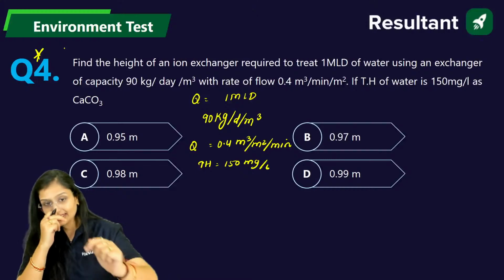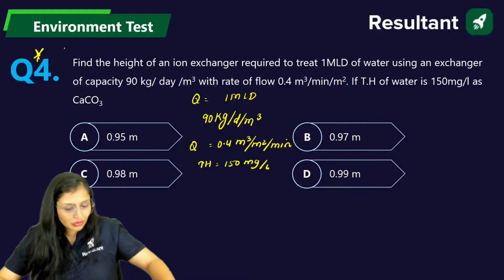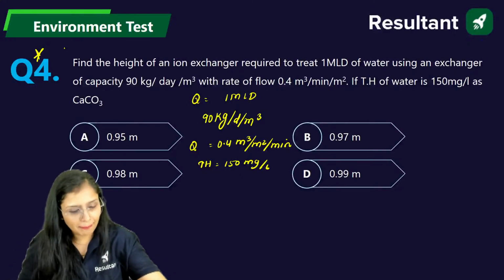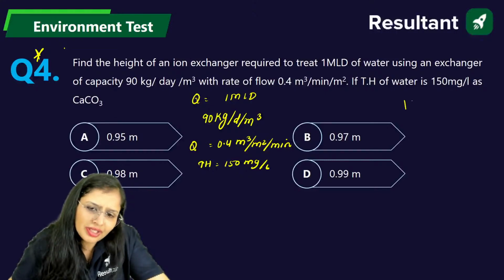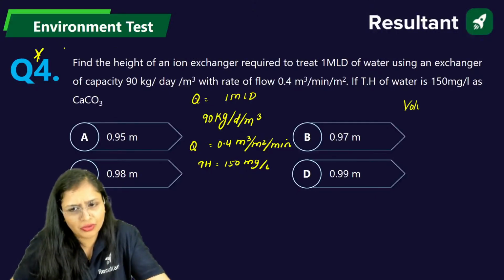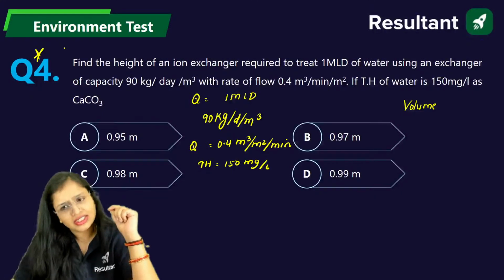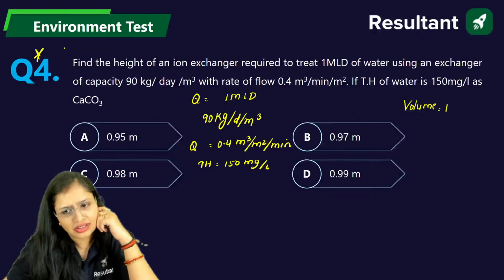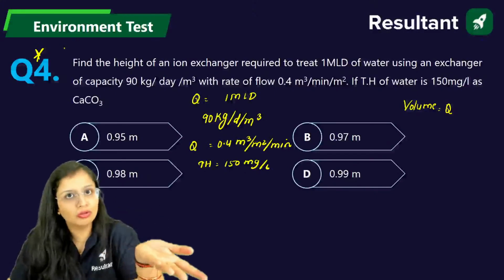In the question, it is asking you to calculate height. How will you calculate? This is one of the very good questions. How will you calculate the height? Come on, guys. See, if I want to calculate the volume, now check it out. How much discharge is there? 1 MLD, that is Q. And in that, how much hardness is there? Because we have to talk about the hardness.